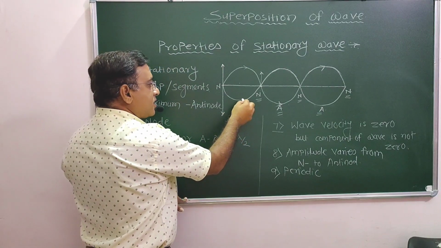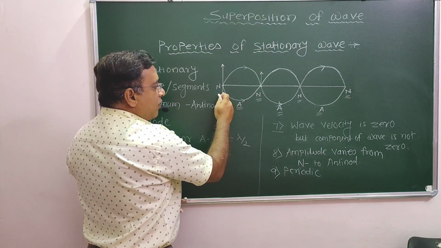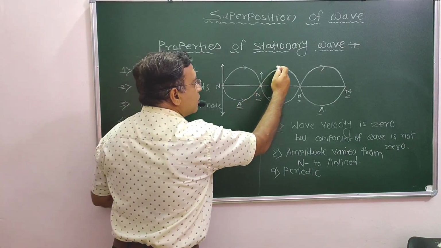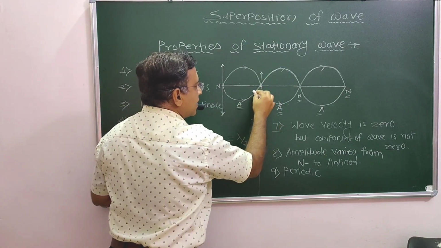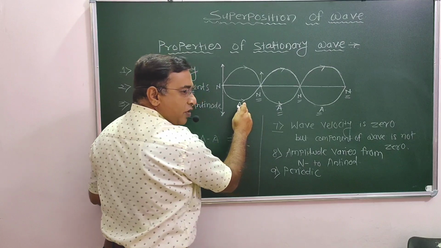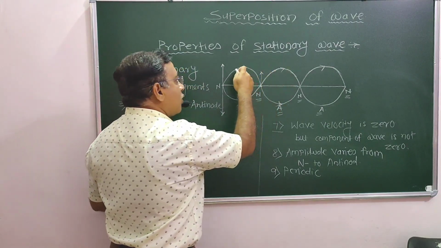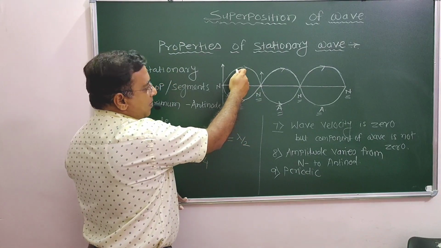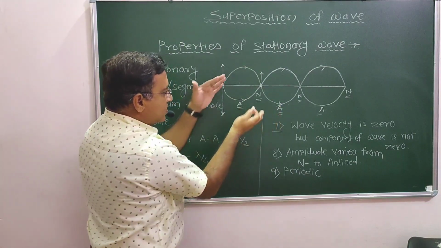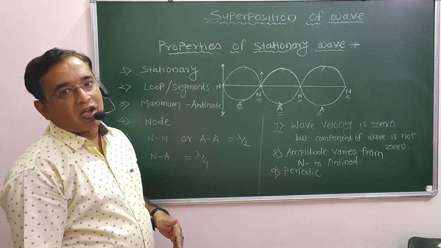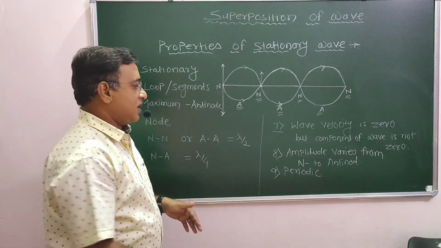Go to the next point. If the wave starts from 180 degrees, it goes in the upward direction. See here, the wave particles present at the lower side go to the upper side, and the wave particles in the upper side go to the lower side, means they are out of phase when they are traveling continuously.